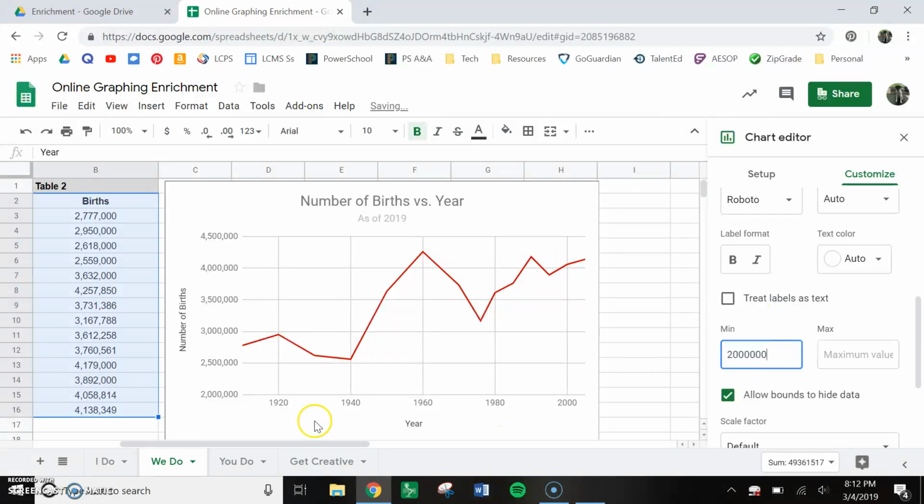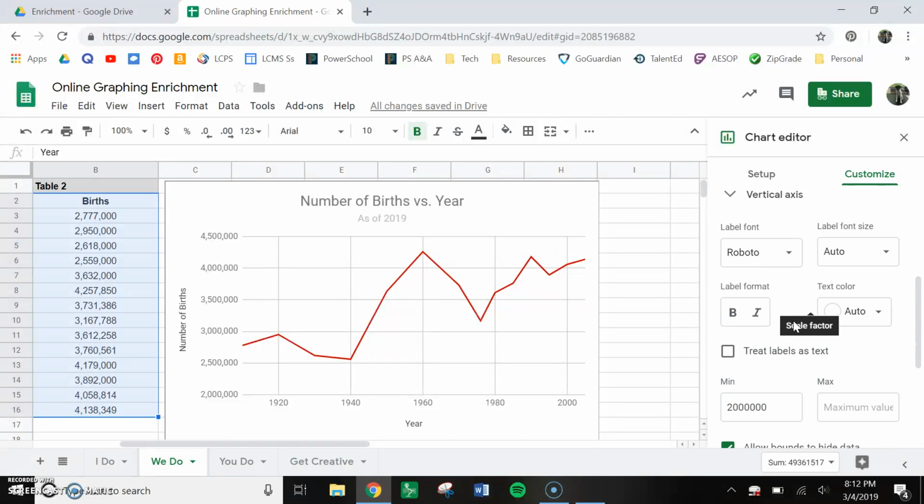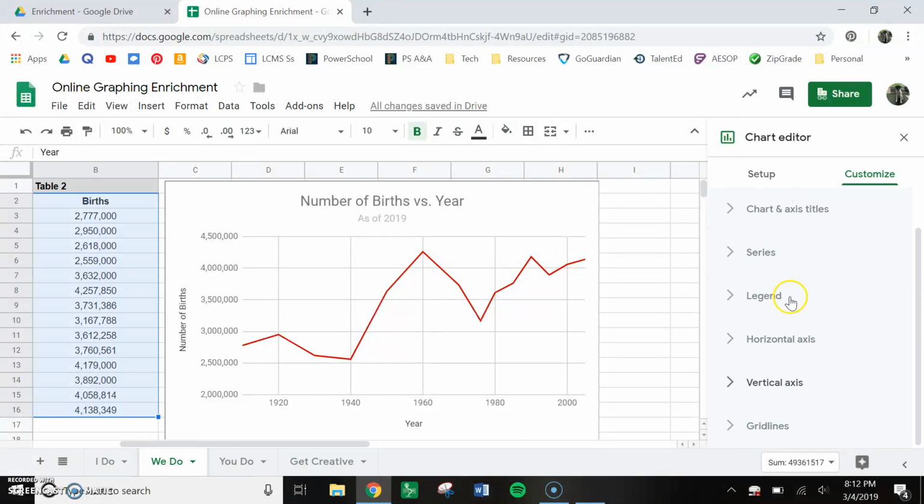If you wanted to make it even more dramatic, start your numbers down here at 2,000 or 2 million, because then you can really see, whoa, we had a giant spike in 1960s. And then we had another pretty big spike here in what was estimated about 1990s. Big decrease right here. So it's up to you. You can leave it. You can take it. Either way, I'm not going to be mad about how that turned out.